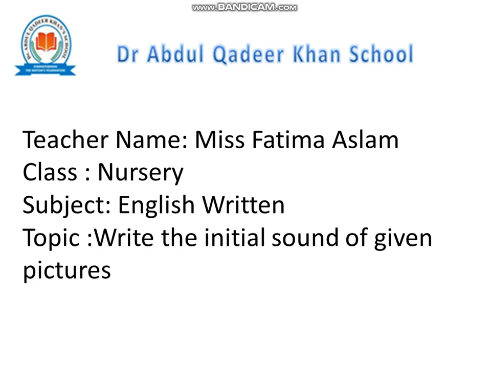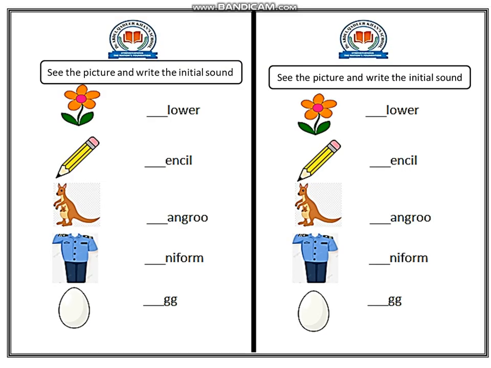Students, in English written today our topic is write the initial sound of the picture of the given picture. Initial means write the first sound from which the picture is beginning. As you can see here, I have two same worksheets on both sides, but we will look at the left hand side worksheet because we always start doing our work from the left hand side in English and in maths. Okay, now as you can see, the first picture is flower.